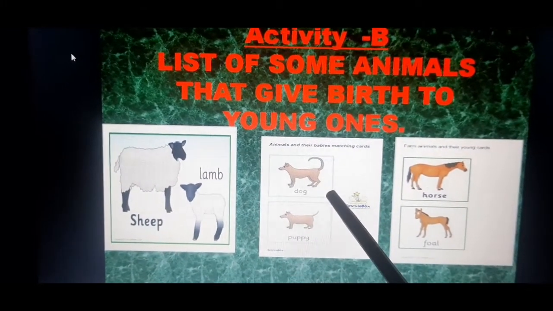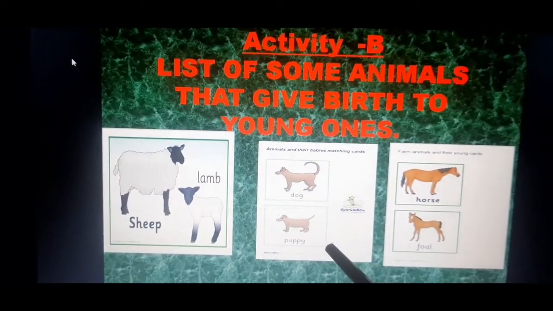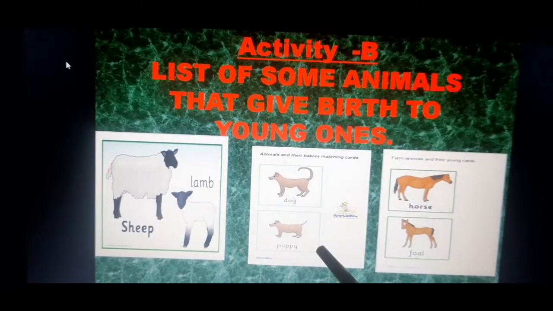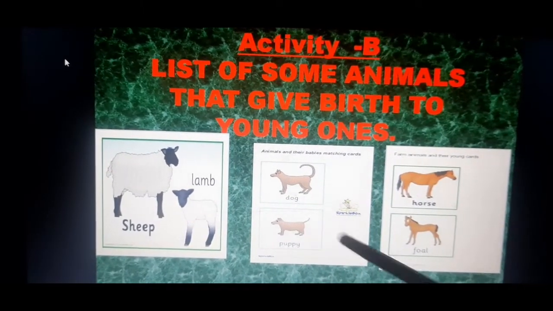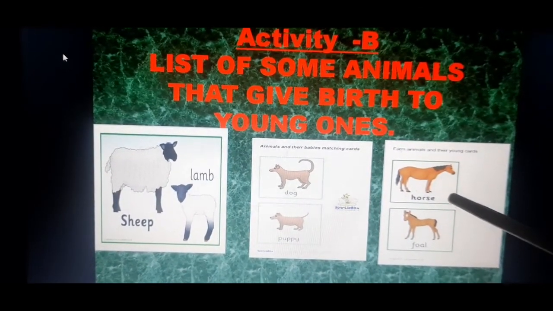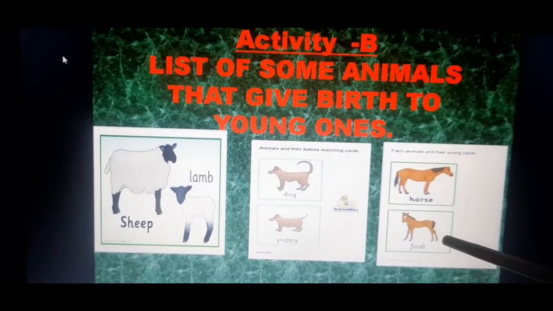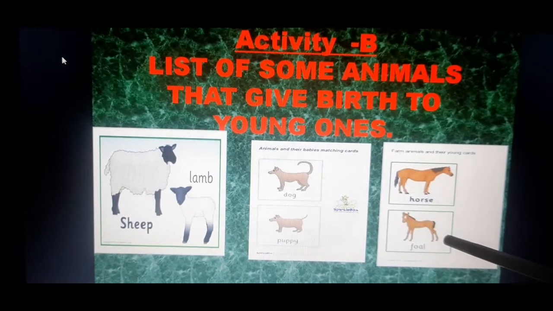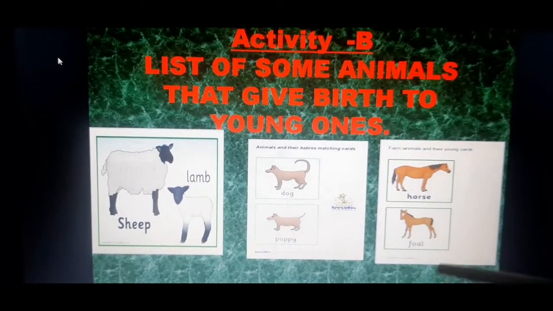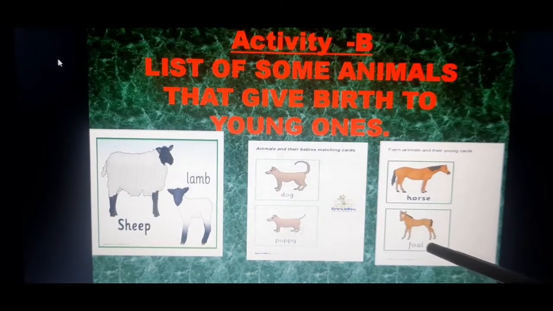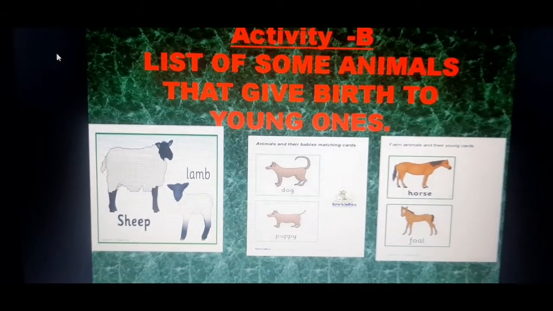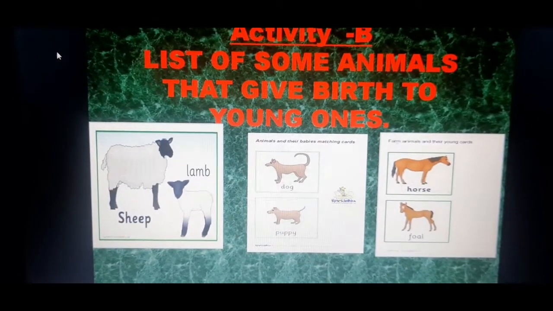Next one is a dog, and the baby dog's name is puppy. Yes. Next is a horse, and the young one's name is foal. So these are the animals with their young ones. Shall we come on to the next? Yes.